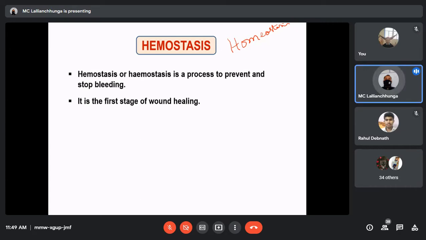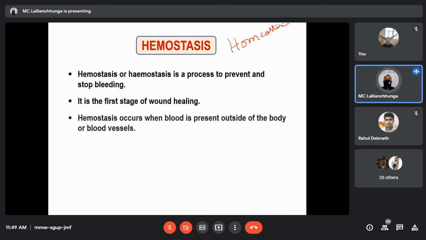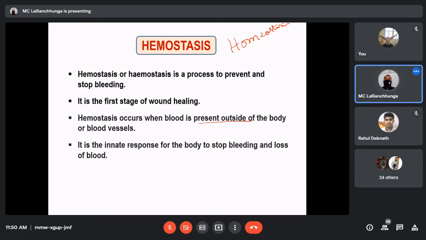So we can say hemostasis is the first stage of wound healing. Hemostasis occurs when blood is present outside of the body or blood vessels. When blood is coming out of the blood vessels, we can say that bleeding is taking place, and then hemostasis will start. That means prevention of the bleeding. It is the innate response of the body to stop bleeding and loss of blood.